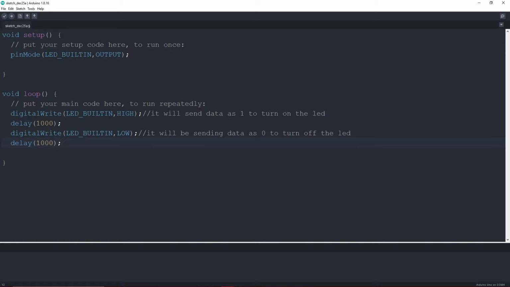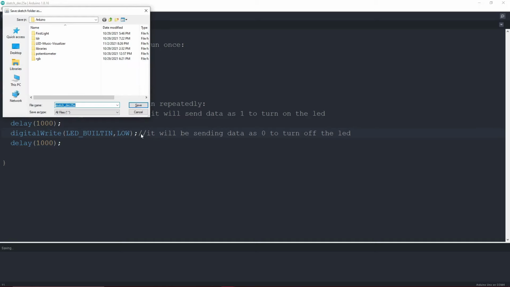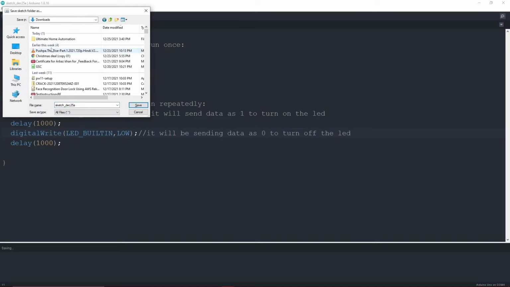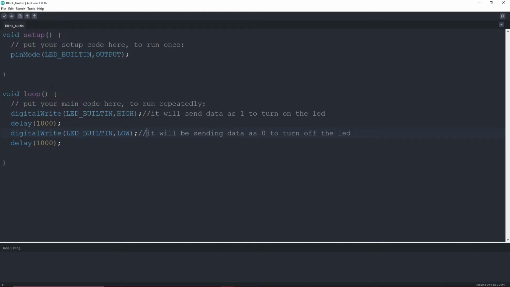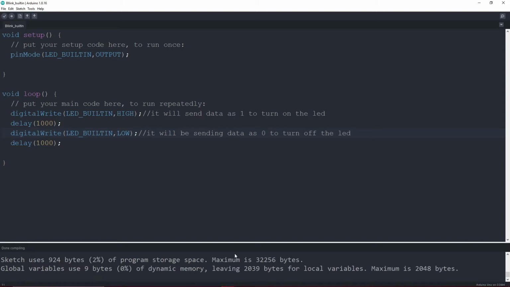Once we are done with it, we will save this code by typing Ctrl+S, and I will select our folder in here. This is a folder that I have created, and I will name the file blink_built-in. Once we have saved the code, we will compile it and verify it. We click on this verify button, and it will compile our code and see if there are any errors or not.